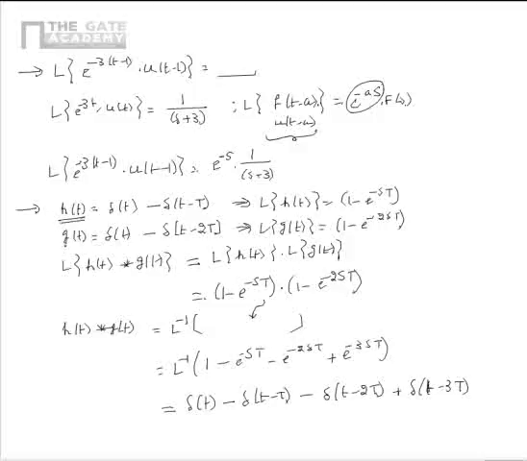So for the given h of t and g of t, we were to find the Laplace transform of h of t convolved with g of t, which is obtained as 1 minus e power minus sT multiplied by 1 minus e power minus 2sT. We also found h of t convolved with g of t in the time domain, which is obtained as delta of t minus capital T minus delta of t minus 2T plus delta of t minus 3T.